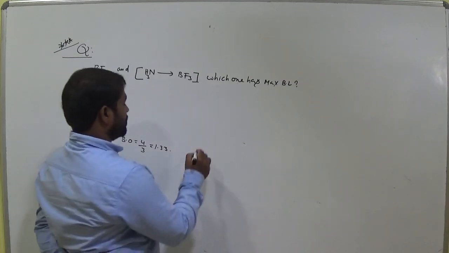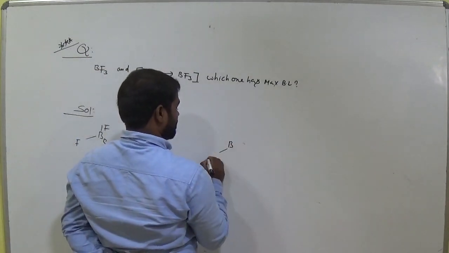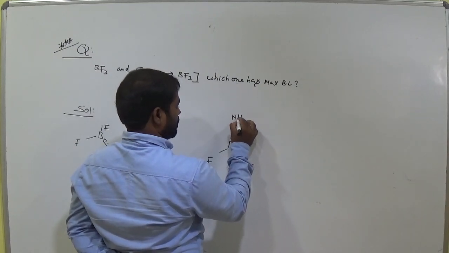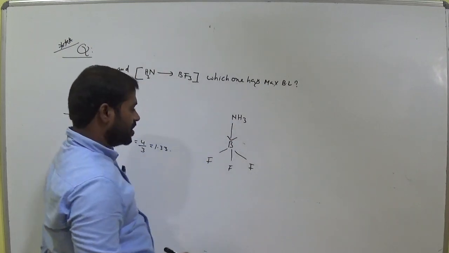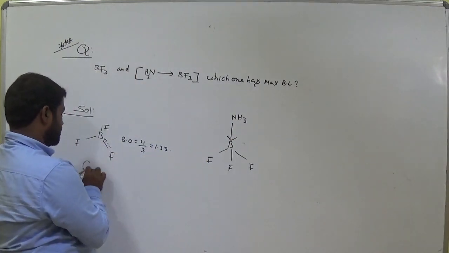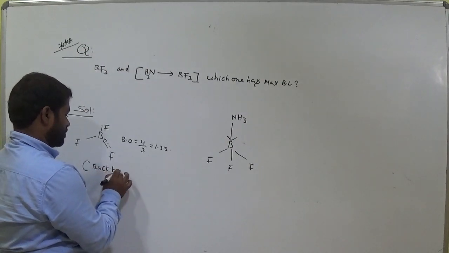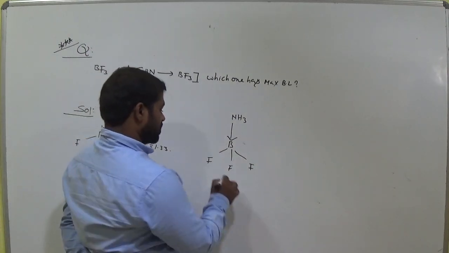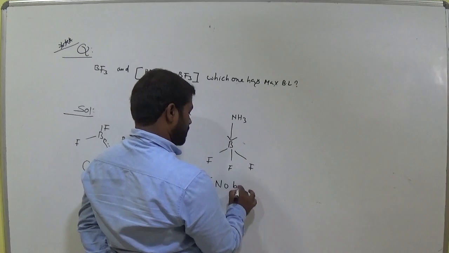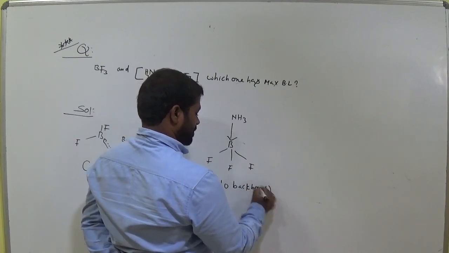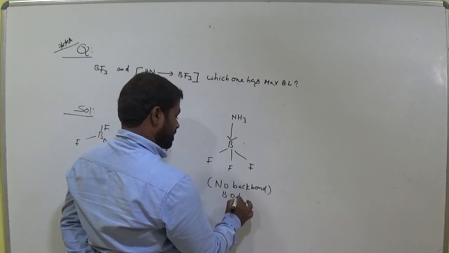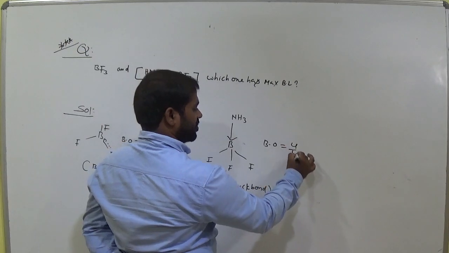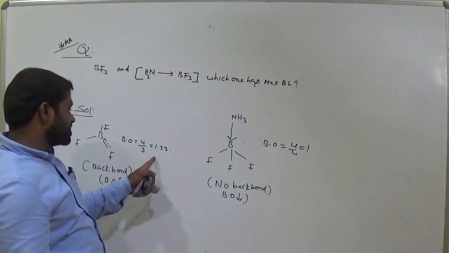Okay. Come to here. This structure is like this. Okay, clear? No pi bond. Here pi bond is there, that means back bond takes place. Bond order is high due to back bond. So here no pi bond, so no back bond, so bond order is less. That means bond order is equal to how much? 1, 2, 3, 4 bonds by 4. How much is it? 1. So bond order is high for one, and less for the other.